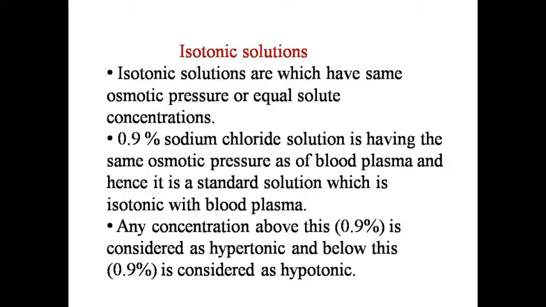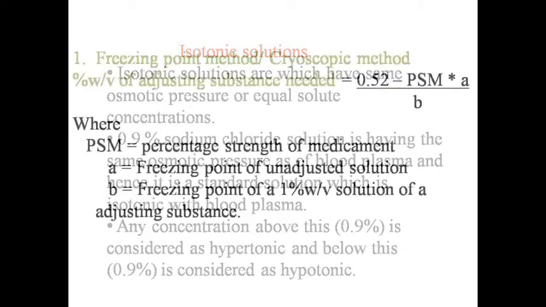Next, calculation based on isotonic solutions. Isotonic solutions are those which have the same osmotic pressure or equal solute concentrations. 0.9% sodium chloride solution has the same osmotic pressure as blood plasma, and hence it is a standard solution which is isotonic with blood plasma. Any concentration above this is considered hypertonic and below this is considered hypotonic.